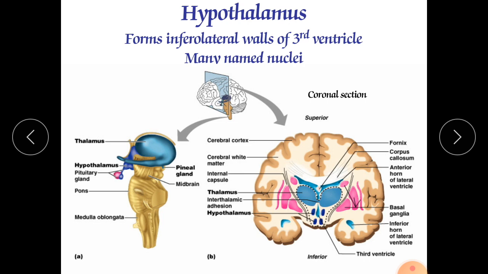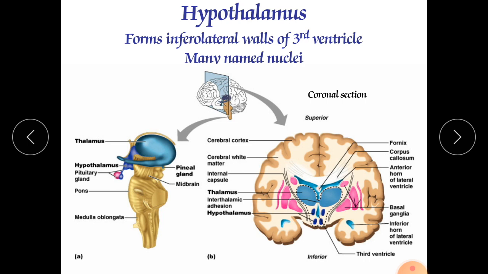The cell bodies of these neurons make one of two hormones, oxytocin and antidiuretic hormone, which go into the posterior pituitary. The axons transport the hormones to the posterior pituitary where they are released, whereas the hormones which can be released from the anterior pituitary are several types of hormones.